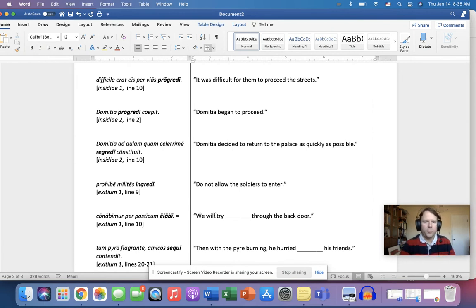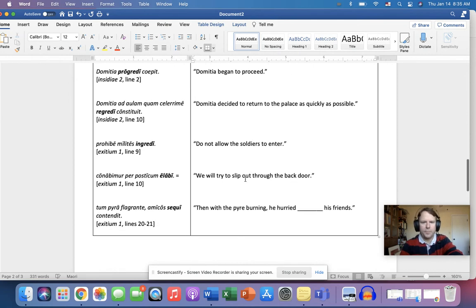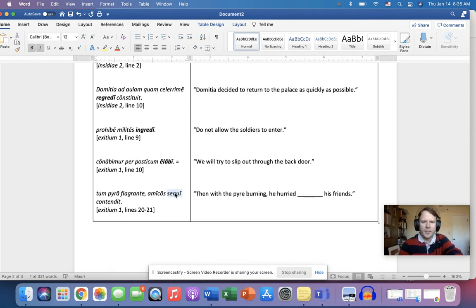So we will try. What do you think here? To slip out through the back door, to escape through the back door. Now, sequi, from the verb that means to follow, sequor, sequi, secutus. All right. So then with the pyre burning, pira flagrante, a good ablative absolute, he hurried, contended. And what do you think sequi means? Right, to follow.